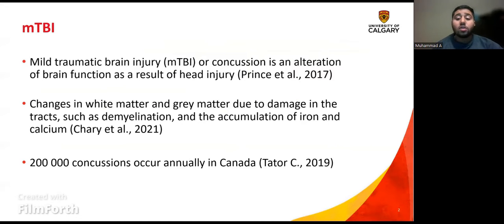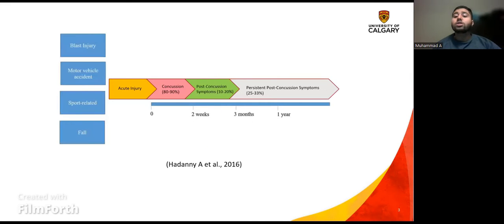Following MTBI, various changes occur in brain white matter, such as demyelination and further the accumulation of iron and calcium. 200,000 concussions occur annually in Canada, and therefore it is imperative to address this issue. Most individuals are asymptomatic within a maximum of 3 months from the time of injury. However, the persistence of symptoms beyond this period is referred to as persistent post-concussion symptoms.